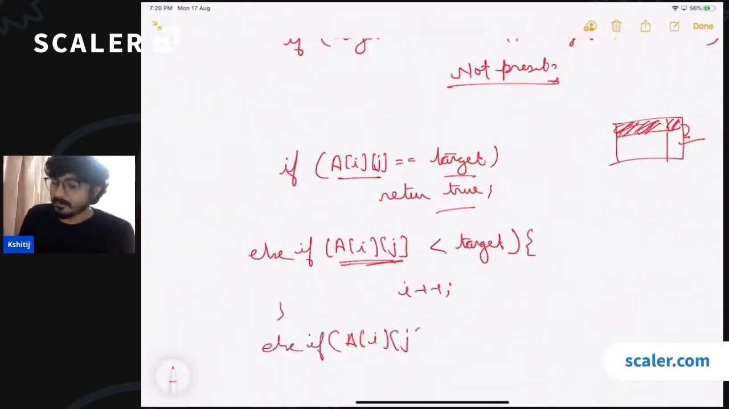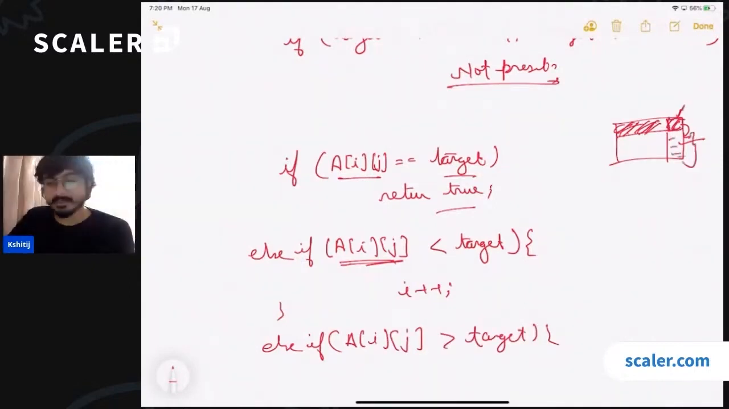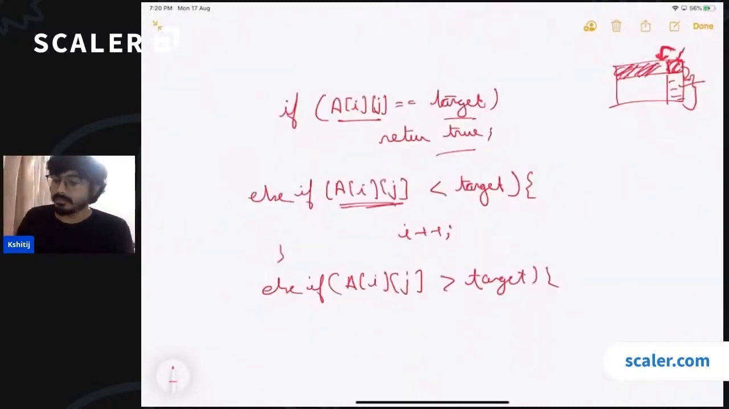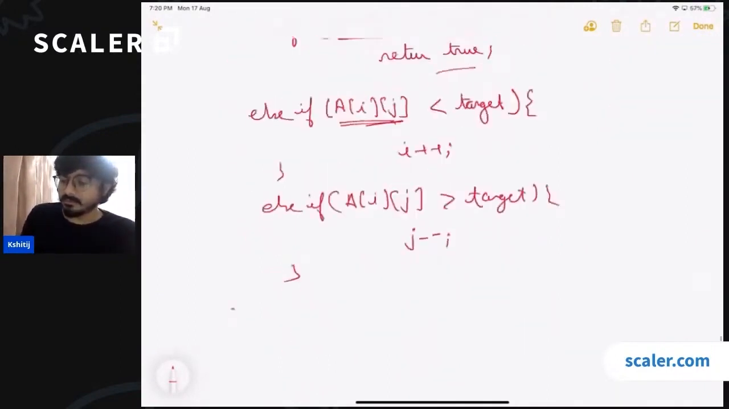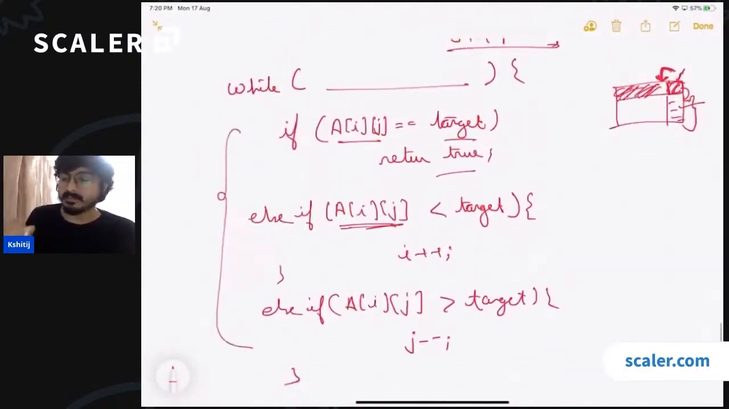Else if this is greater than the target, then what can we say? If this element is greater than the target, then all these elements will also be greater than the target. So we can switch the column to the previous column, right? So we can move to the previous column. So that will be J minus minus. Okay. And there will be a while here. Can you guys tell me what should be the condition which should come here when we have to stop the search?